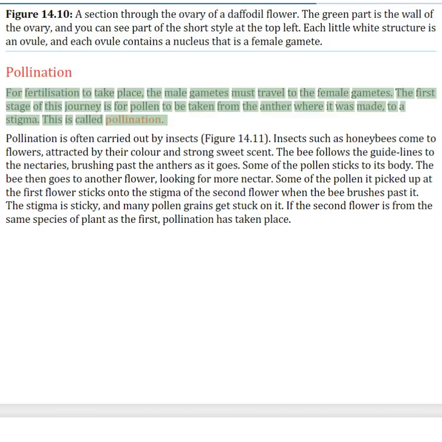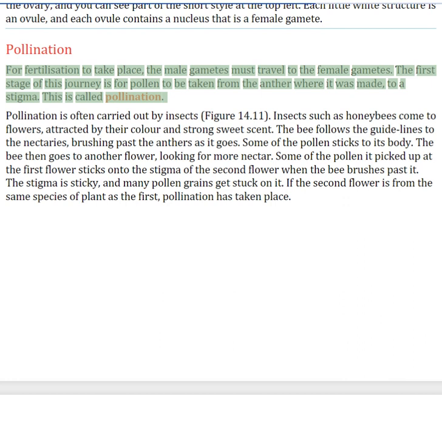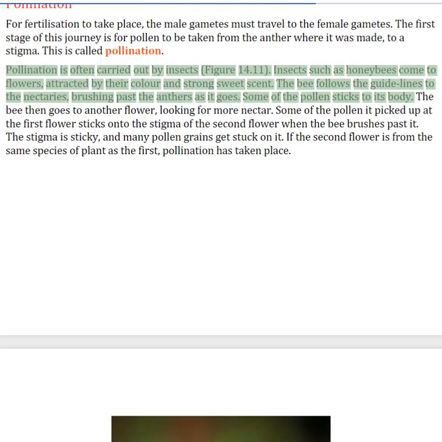Pollination. For fertilization to take place, the male gametes must travel to the female gametes. The first stage of this journey is for pollen to be taken from the anther where it was made, to a stigma. This is called pollination. Pollination is often carried out by insects.